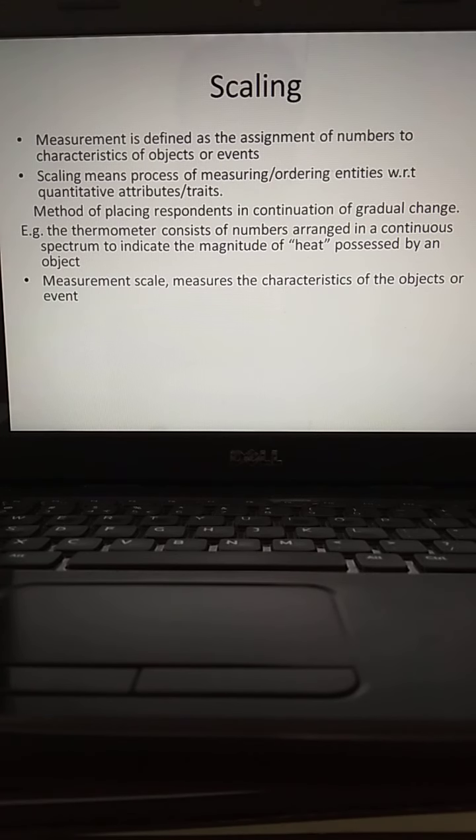So measurement scale measures the characteristics of the objects or events. So whether those are observable characteristics or non-observable characteristics of any object. Through the measurement as well as the scaling procedure, you are going to come to a conclusion. So anything you consider on this earth, to get a good approximation, measurement is required.